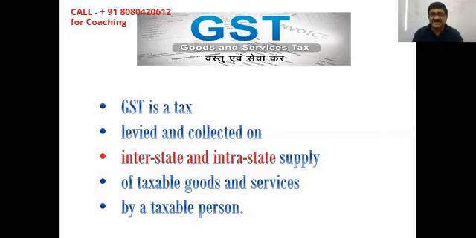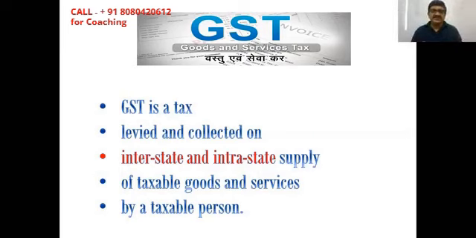So what is a GST? GST is a tax levied and collected on interstate and intrastate supply of taxable goods and services by a taxable person. So this is one sentence I have made and I have divided that into points. So every line requires explanation. In general, you can read it as one line.